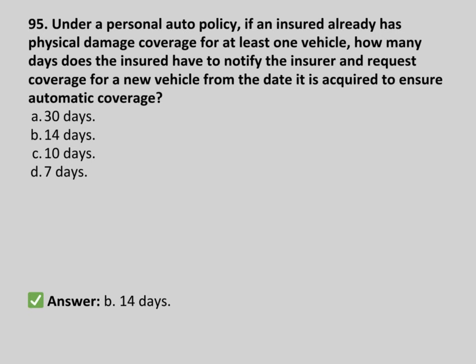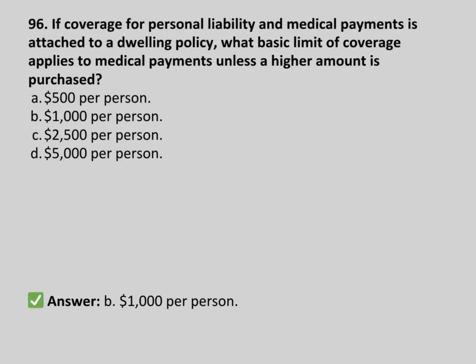Under a personal auto policy, if an insured already has physical damage coverage for at least one vehicle, how many days does the insured have to notify the insurer and request coverage for a new vehicle from the date it is acquired to ensure automatic coverage? 30 days, 14 days, 10 days, 7 days. Answer B. 14 days.